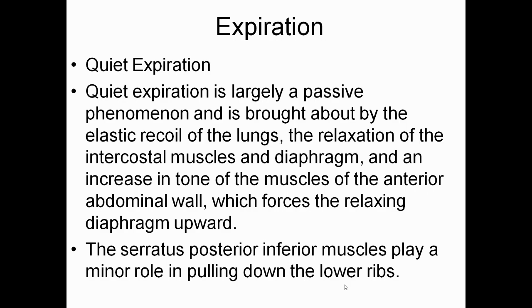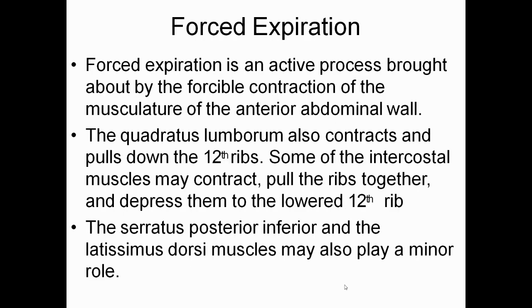Expiration. Quiet expiration is largely a passive phenomenon brought about by the elastic recoil of the lungs, the relaxation of the intercostal muscles and diaphragm, and an increase in tone of muscles of the anterior abdominal wall, which force the relaxing diaphragm upward. Serratus posterior inferior muscles play a minor role in pulling down the lower ribs.